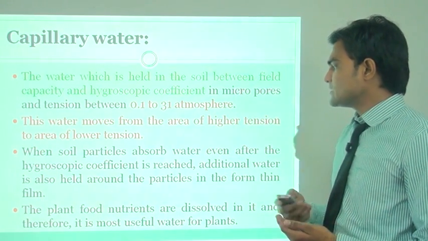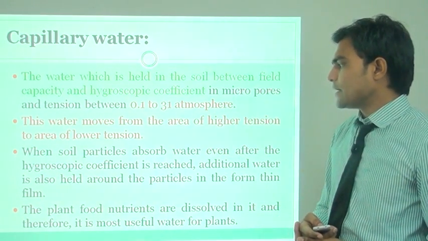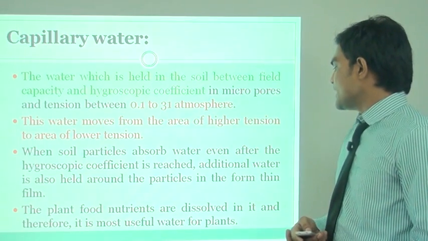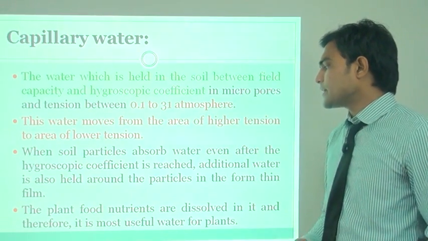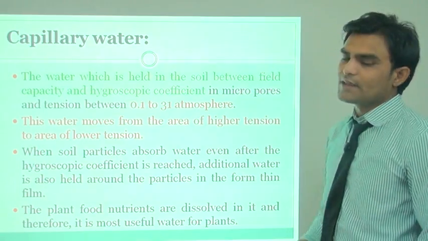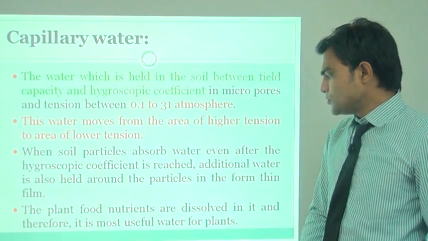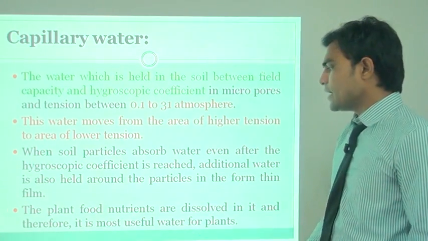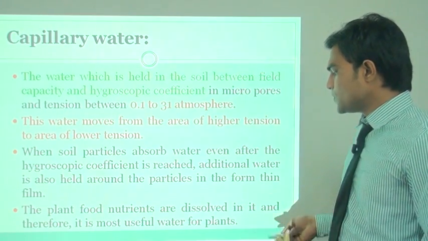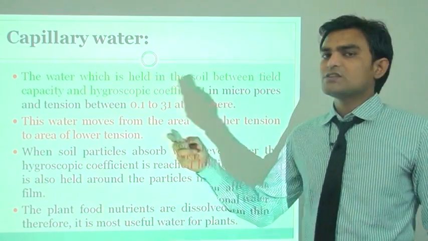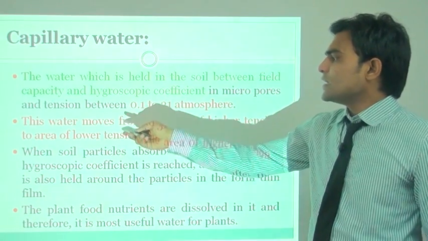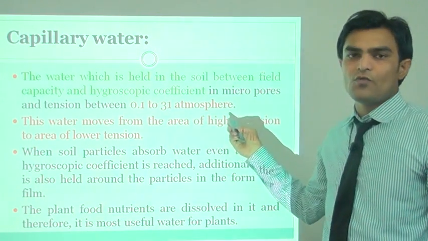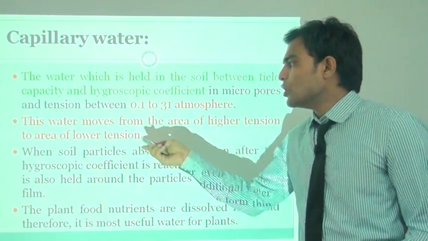When the soil particles absorb water even after the hygroscopic coefficient is reached, additional water is also held around the particles in the form of a thin film. The plant food nutrients are dissolved in it, and therefore it is the most useful water for plants. Here the most important thing in capillary water is that the water moves from the area of higher tension to the lower tension.